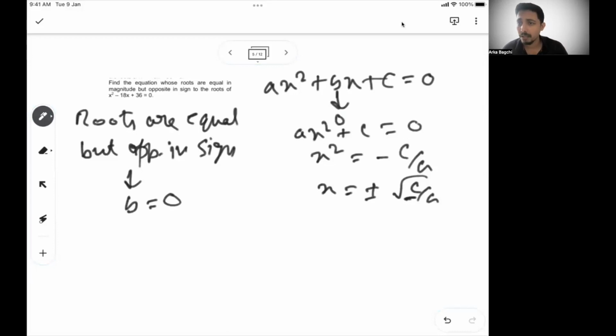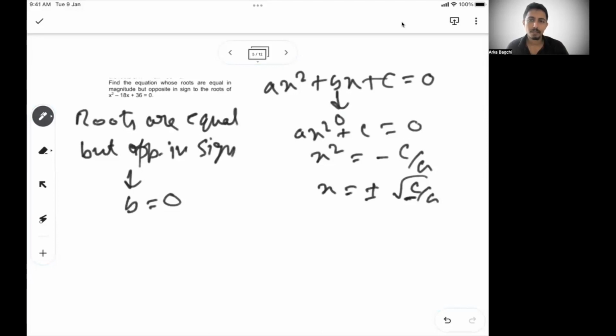So this is a very new learning. Why do we keep this in problem session 2? Because these are not very normal scenarios. These are some of the specific scenarios that are asked in CAT or in MATLAB FT. So if you know this, when the roots are equal in magnitude but opposite in sign, your b has to be equal to 0.